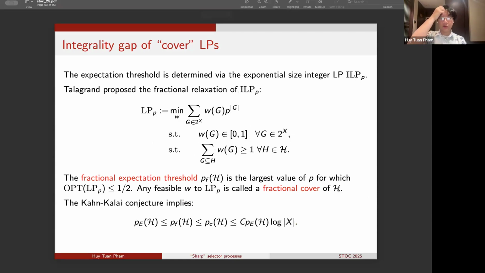So now we have the trivial relationship: p_F is at least p_E, and also it's easy to see that p_F is at most p_C. So the Kahn-Kalai conjecture would imply the following chain of relations about these quantities. And in particular, they are all within a log |X| factor of each other. But this result would only tell us that the gap between p_F and p_E is at most a factor of log |X|.